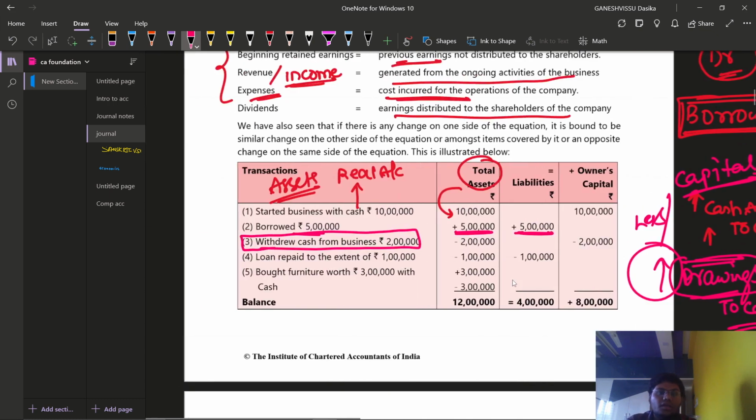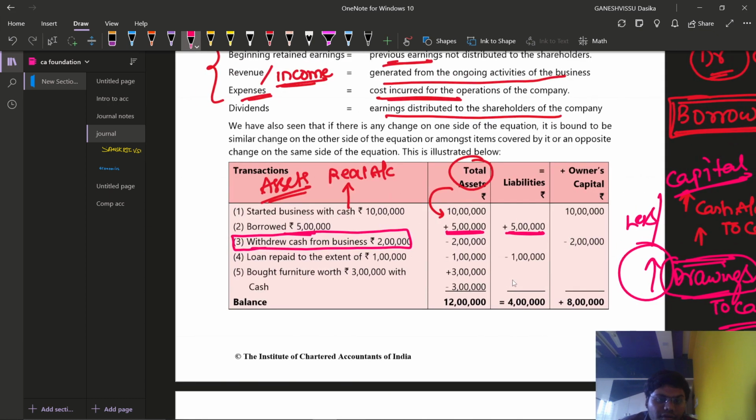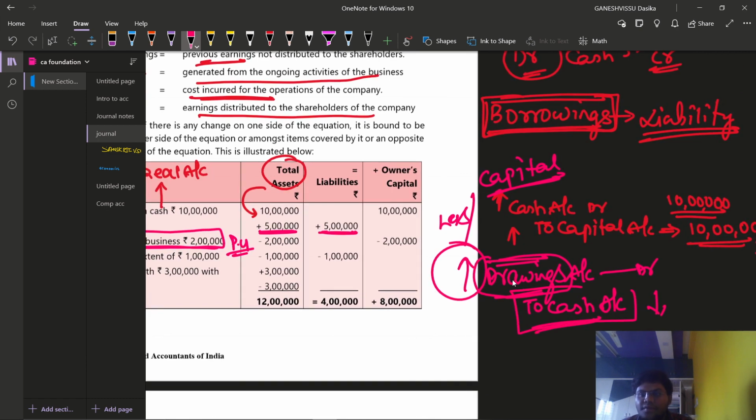Yes, absolutely. Therefore here, withdraw cash from business, I can say that it is for personal use. Whenever cash is withdrawn from the business, then can I say we have credited the cash account, right? That means we are crediting that asset account. Then we are decreasing the debit balance, we are decreasing the asset balance.